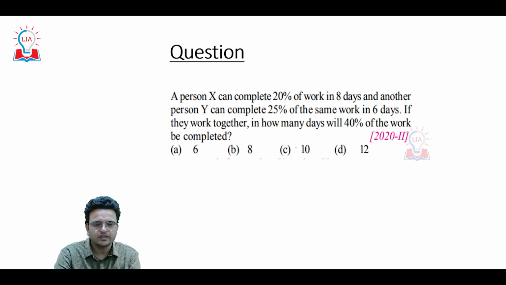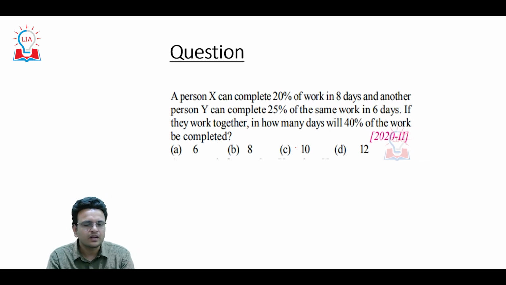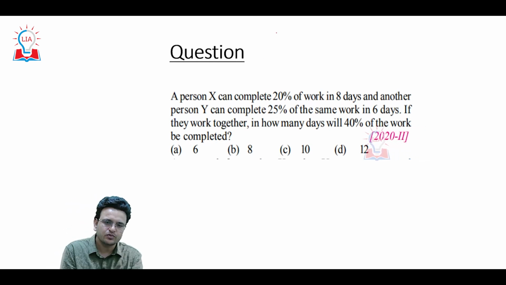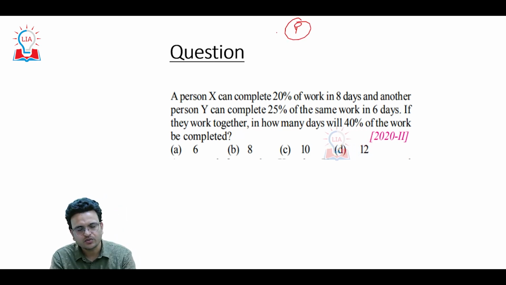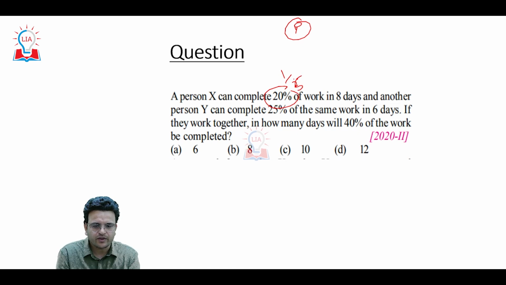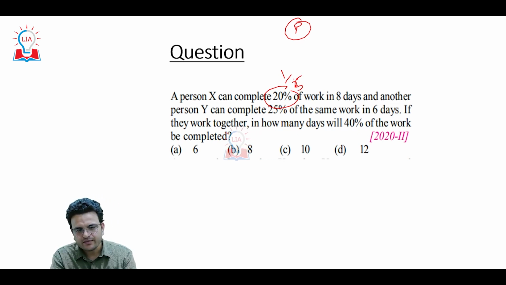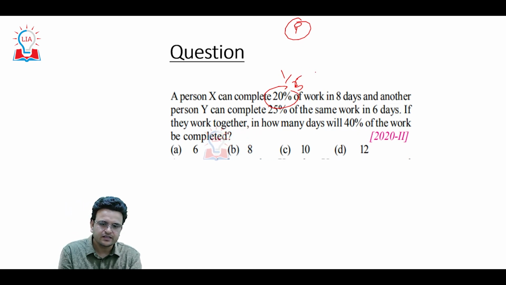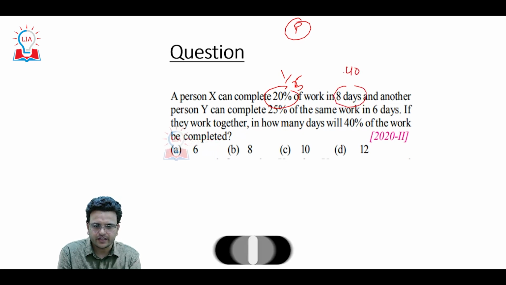And now let's see the last question. Again, as I told, you have to know all the concepts here, like percentage. If you know the concept of percentage, this question again becomes very easy. So a person A can complete 20%, that is 1 upon 5th of the work, in 8 days. So total time it will take is 8 times 5, which is 40 days.